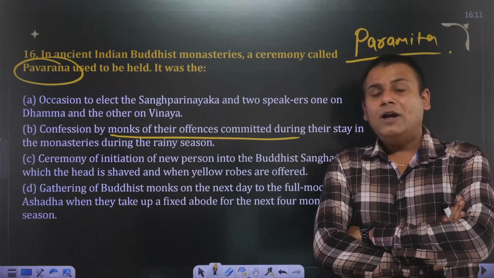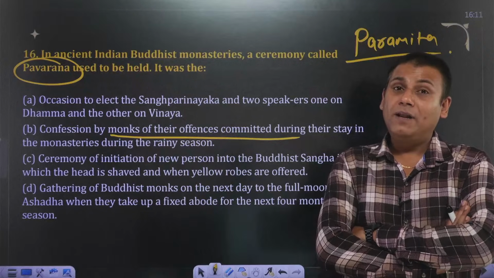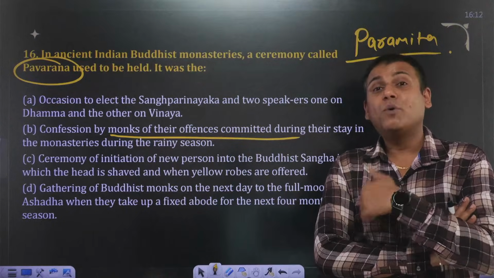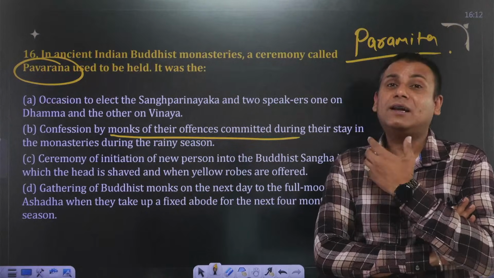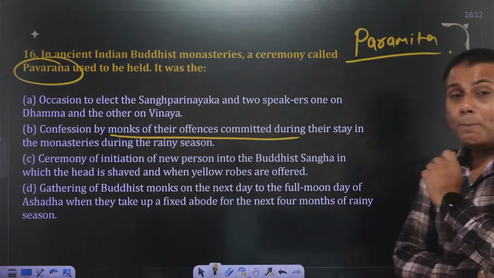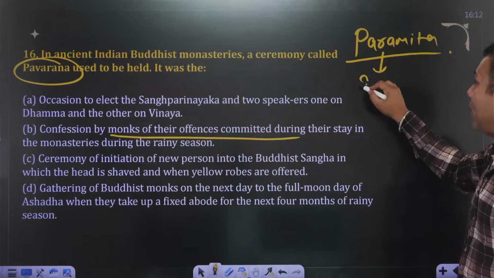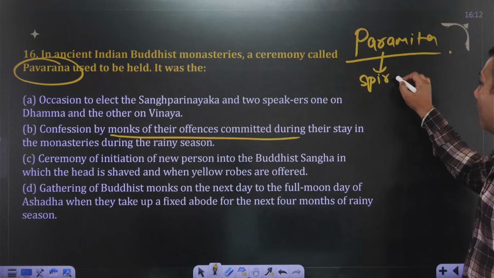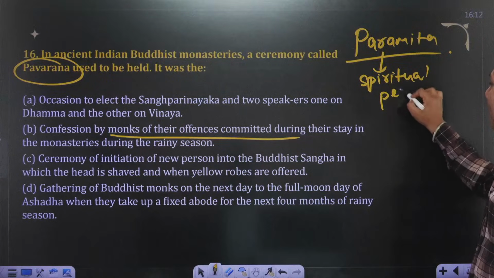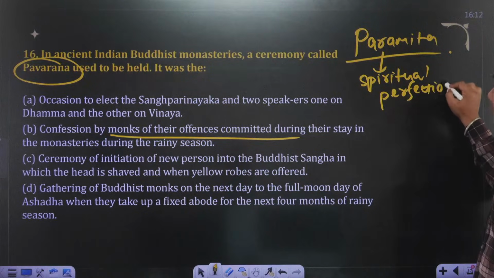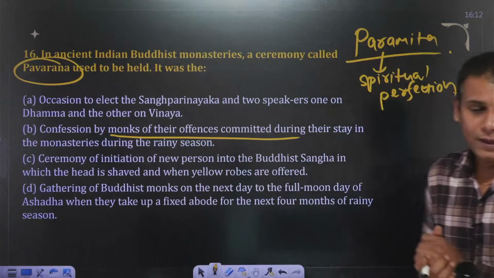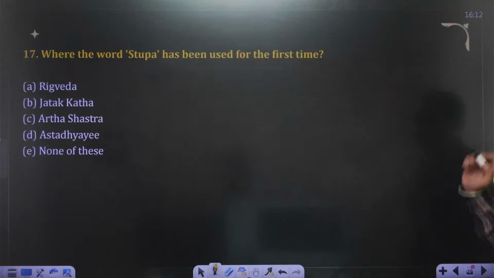At the end of the monsoon, a ceremony was held that is referred to as Pavaran, where monks used to confess whatever sins they had done. And the word Paramita specifically means spiritual perfection. Is that clear? Terminologies are very important from the exam perspective. Very good, Nitesh ji. Let's move ahead with the next one.